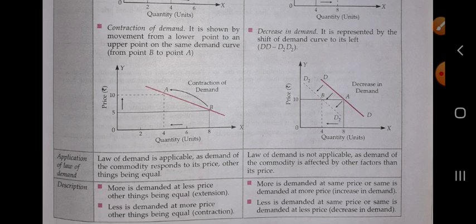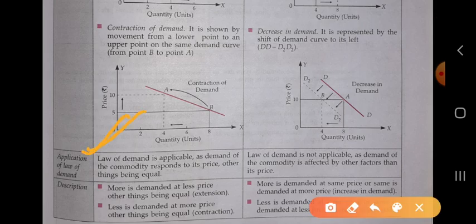In change in quantity demanded, we have studied that when the price of any commodity increases, the demand for the commodity decreases, and vice versa. So in change in quantity demanded, the law of demand applies, because we have studied the relation between the quantity demanded and the price of the commodity.